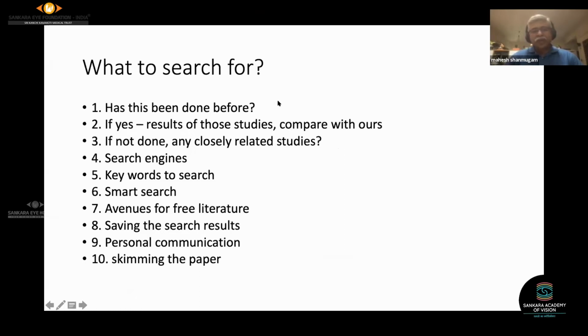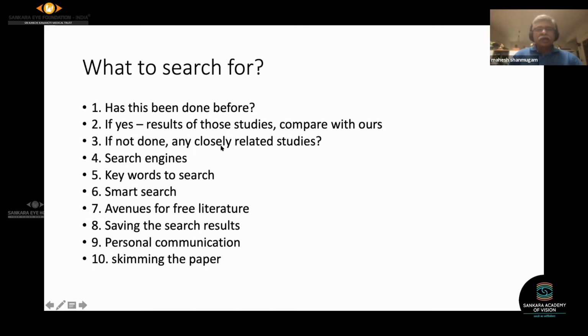If we start on a particular research, we want to know if what we have done has been done before or not, or whether we are doing something totally different, very unique. And if it has been done before, then we compare our results with those that have been studied already and presented. So that's how the whole sequence of the paper will go. Are our results as good as theirs, or better, or worse? If better or worse, why is it different?